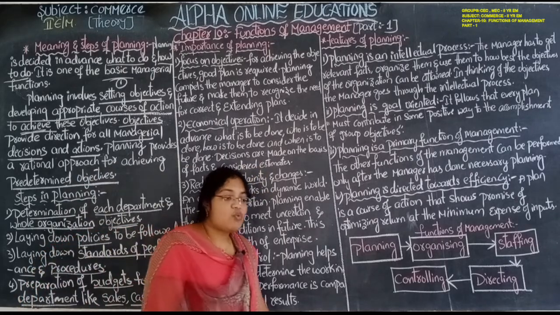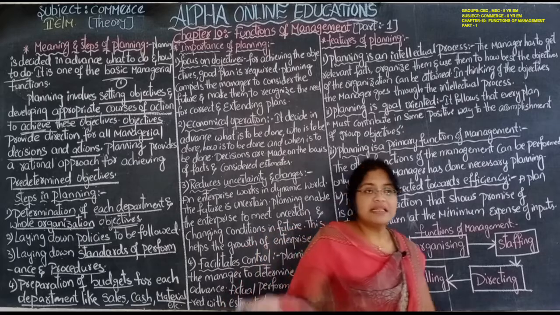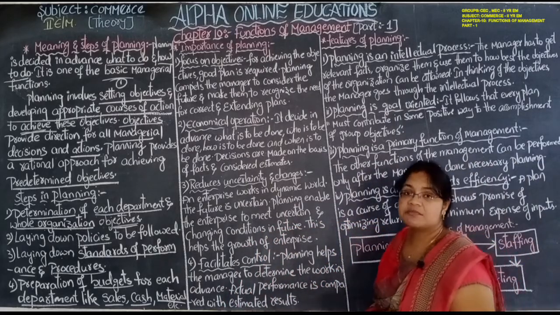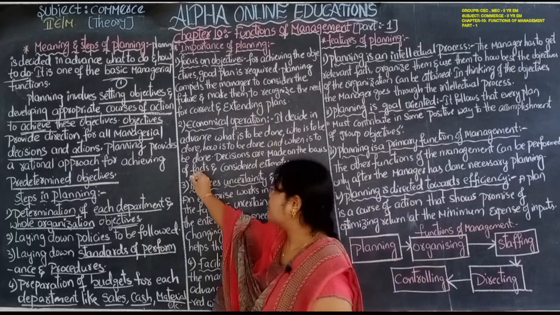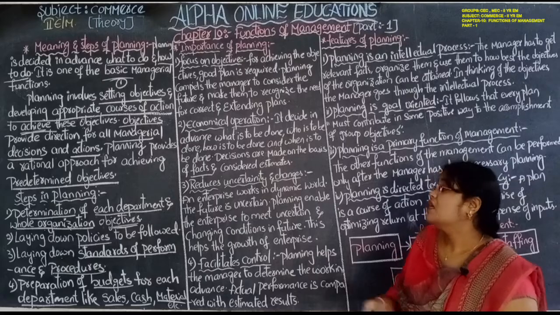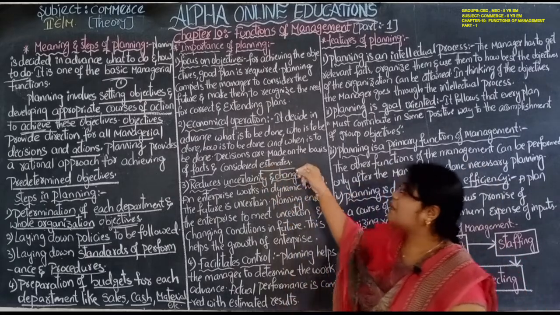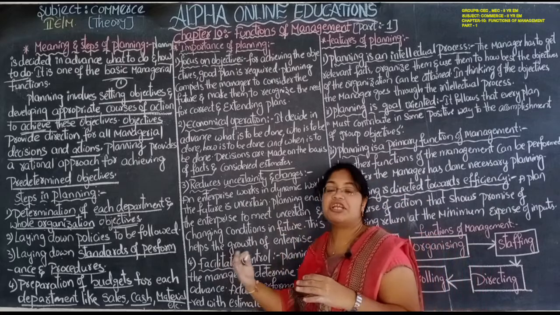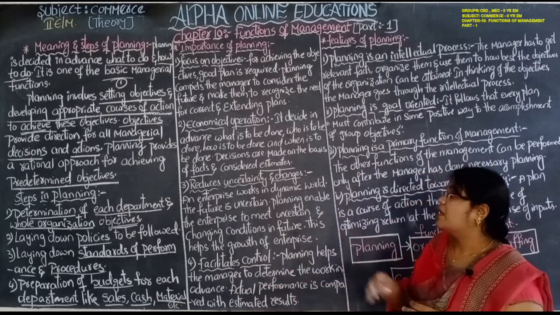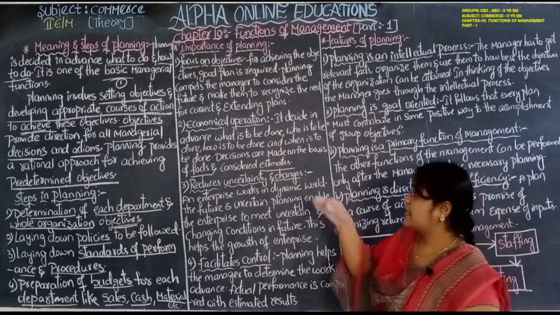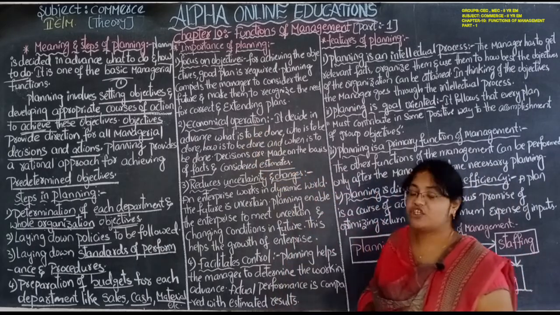So whatever the decisions are, they are taken on the basis of the facts. Facts means truth, reality. Based on the facts and considered estimates, they will estimate what will be the expenditure, what will be the budget required for the plan. That is completely done in the second stage, that is the economical operation stage.